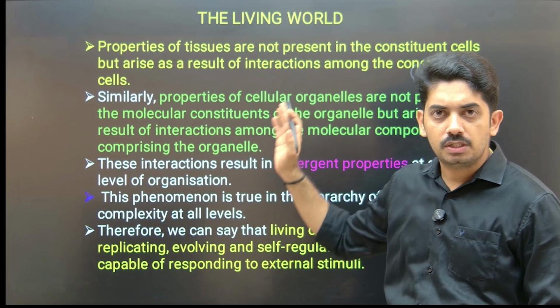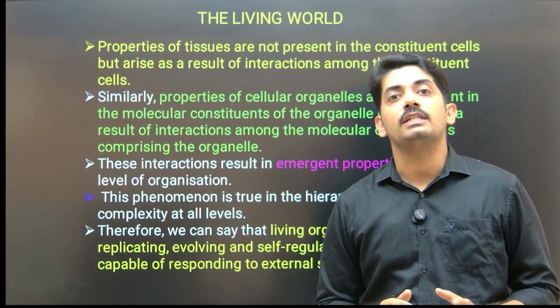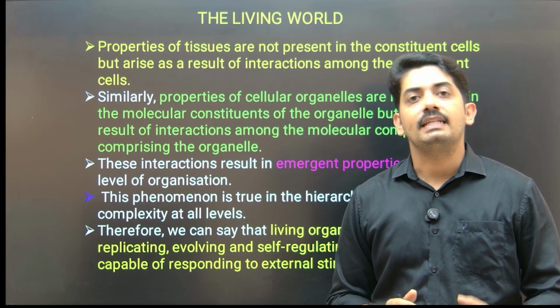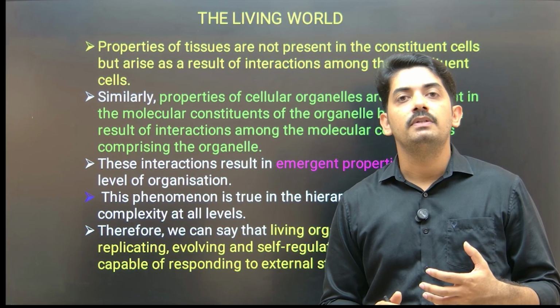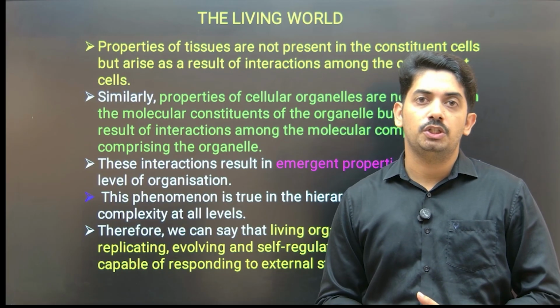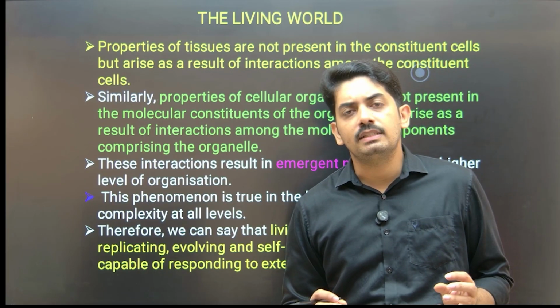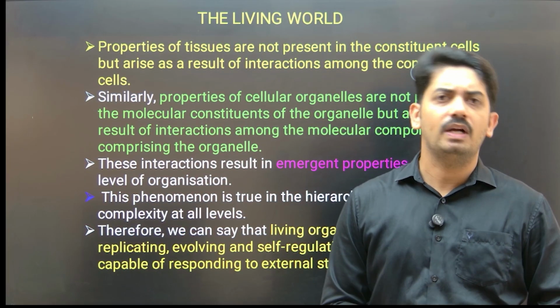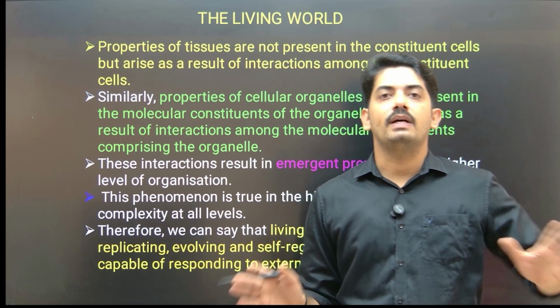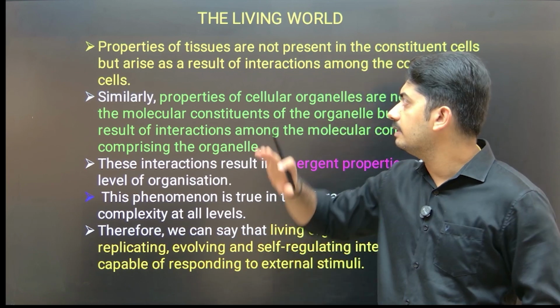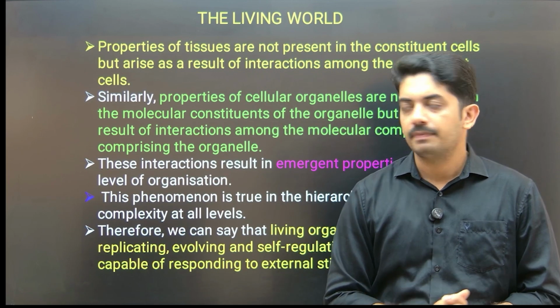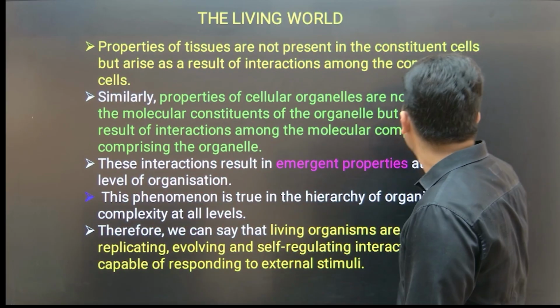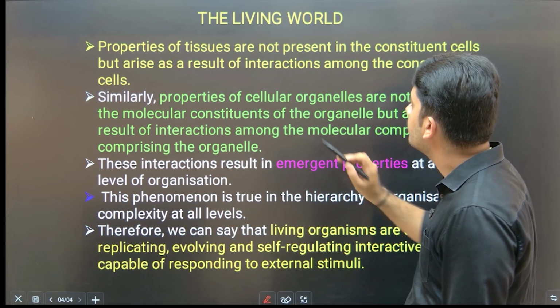Properties of tissues are not present in the constituent cells, but arise as a result of interaction among the constituent cells. So when we read out this statement, it's very difficult to understand. Better we do one thing, we take one example and then we define this statement. Let us see what it is trying to explain.